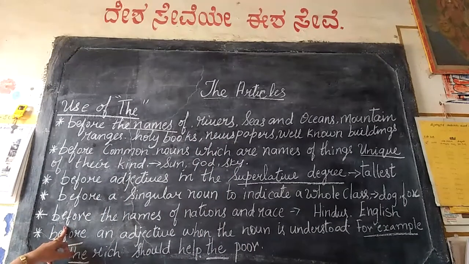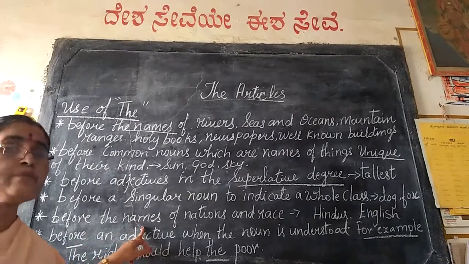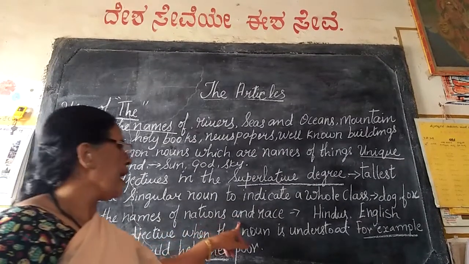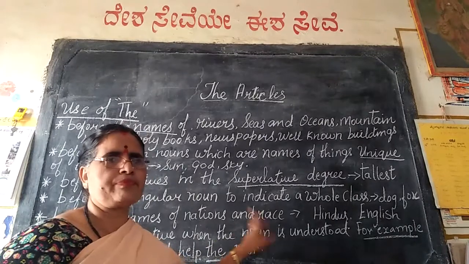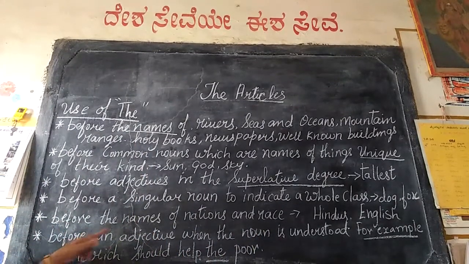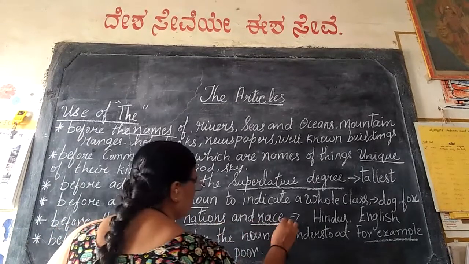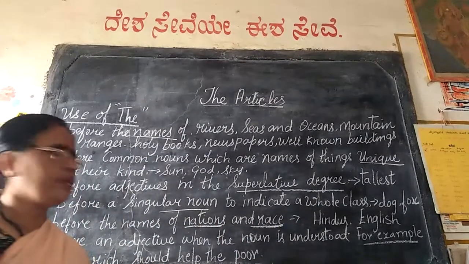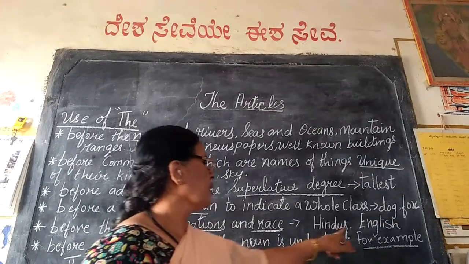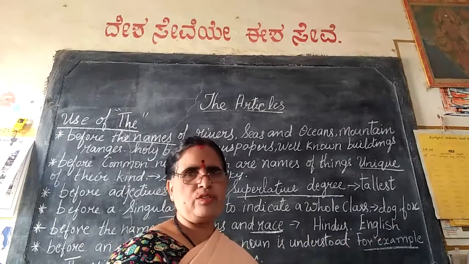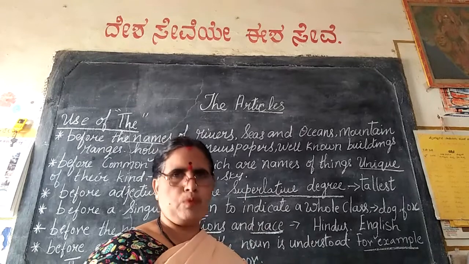The is used before the names of nations and races. Okay? For example, Hindus, English, French, Dutch, Muslims.